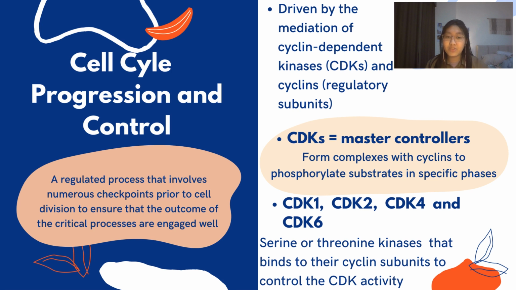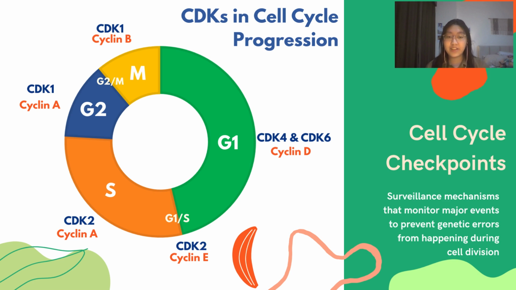CDK 1, 2, 4, and 6 control the CDK activity. In the cell cycle, CDK4 and CDK6 bind with cyclin D to promote cell cycle entry. After that, cyclin E activates CDK2 in the late G1 phase, activating the E2F transcription, which progresses the cell to the S phase. In the early S phase, CDK2 binds with cyclin A, which progresses the cell to G2. CDK1 binds with cyclin A in the late G2 phase and initiates the mitotic entry, and at the M phase, CDK1 binds with cyclin B to complete the cell cycle.